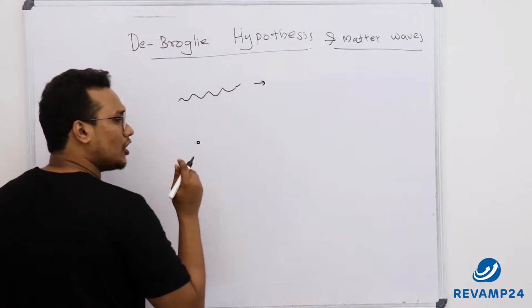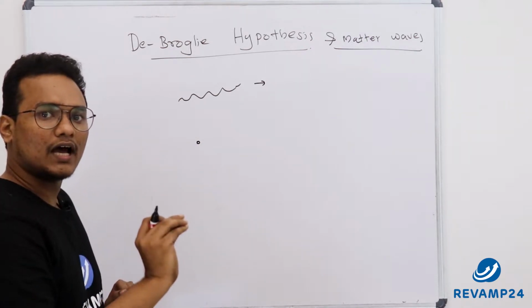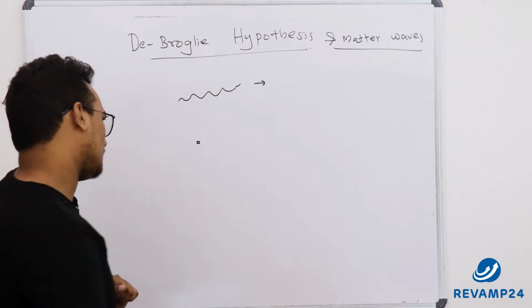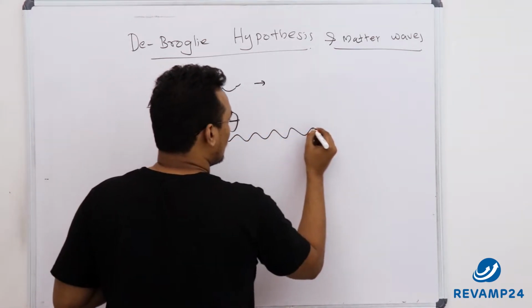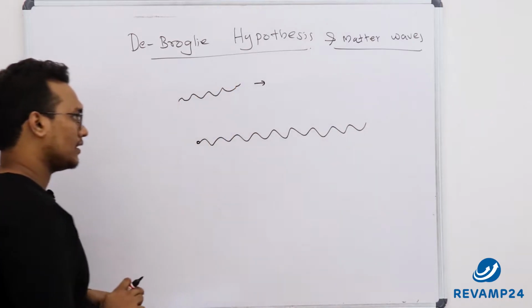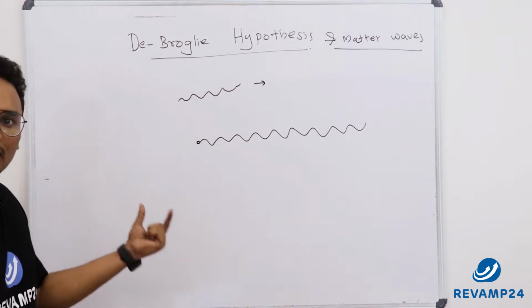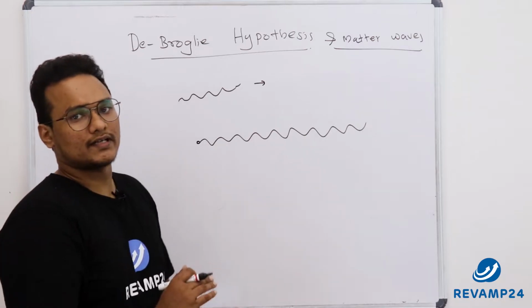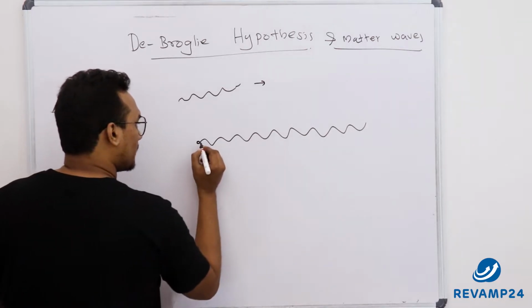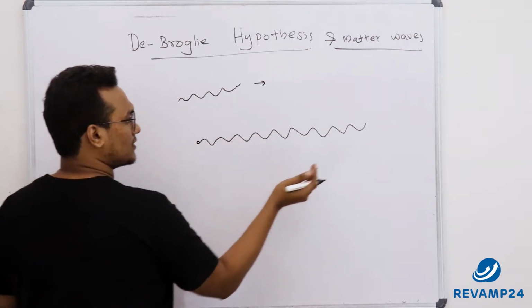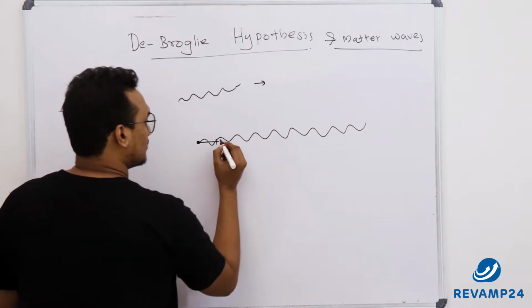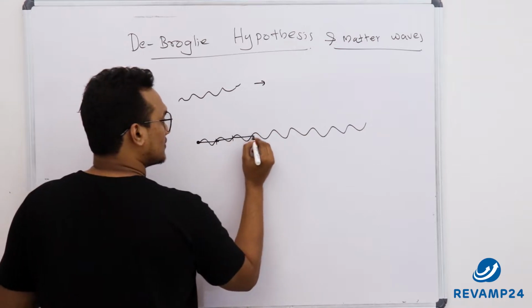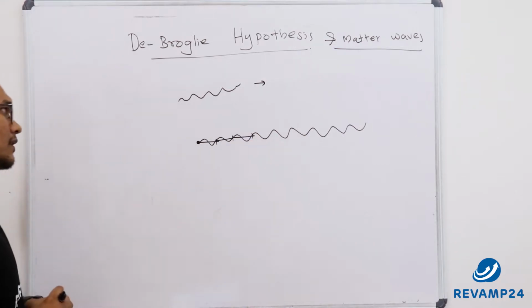So any object which is moving will have a wave nature associated with it. For example, whenever electrons are moving, there will be a wave associated with them. Now whenever there is a wave, there will be a wavelength associated with it, right? That is the basic parameter on which a wave is evaluated. What is wavelength? This is a wavelength. This is another wavelength.